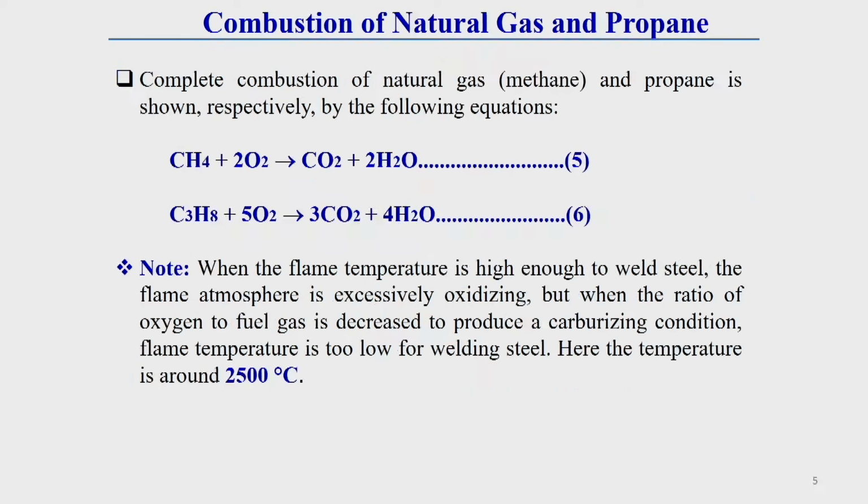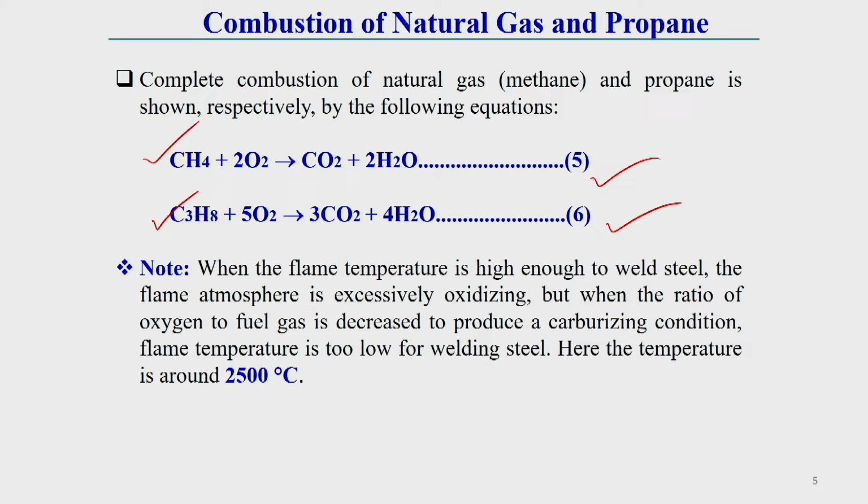Now we will discuss the combustion of other fuel gases, that is, the combustion of natural gas and propane. These equations 5 and 6 represent the detailed combustion chemical reactions: the first equation represents the methane combustion and the second equation represents the propane combustion.